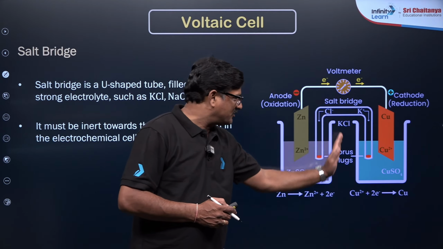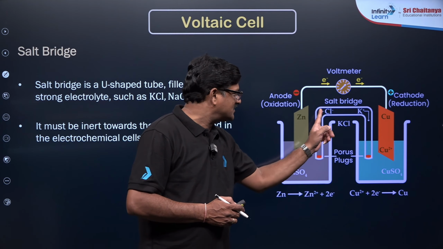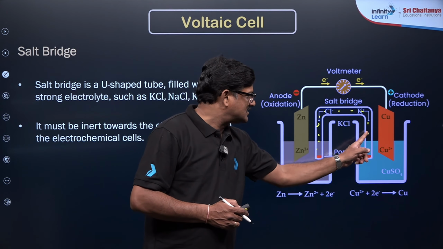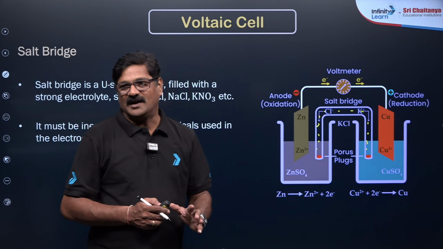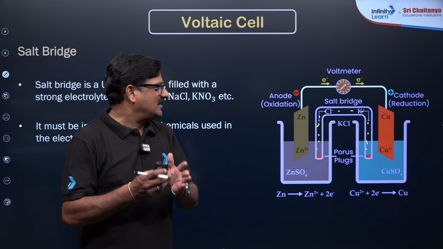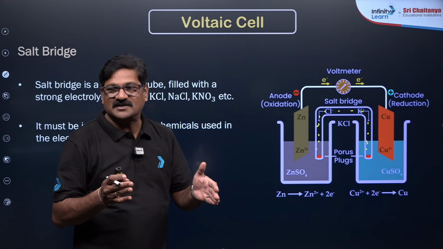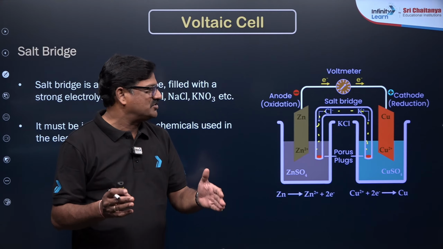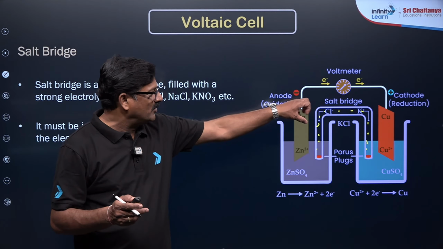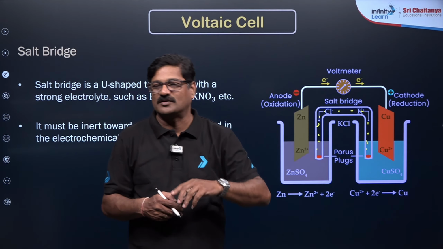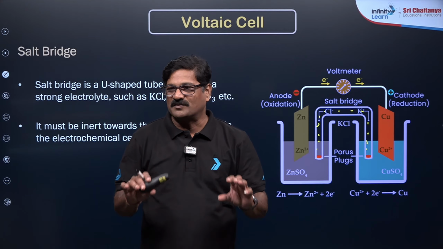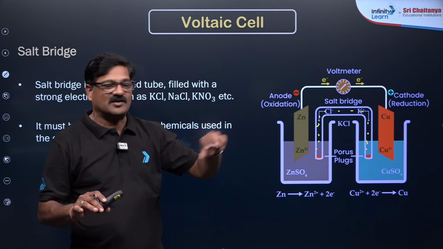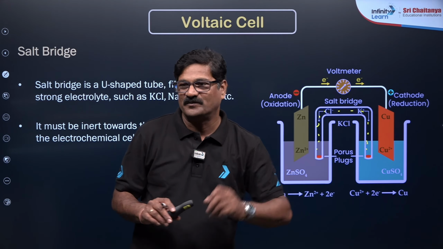So it physically separates. The salt bridge is going to physically separate this cathode and anode, and it provides a restriction for the LJP, liquid junction potential. When you remove this salt bridge, what will happen? Ashok, what will happen? When you remove the salt bridge, the cell stops working, okay.